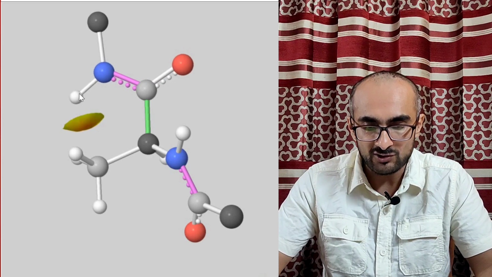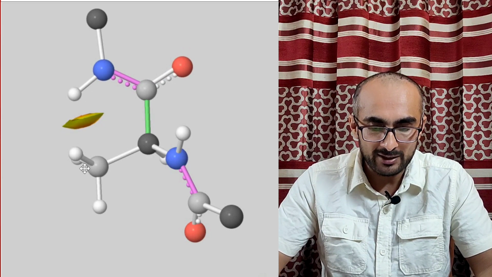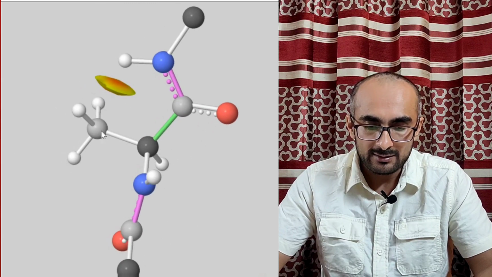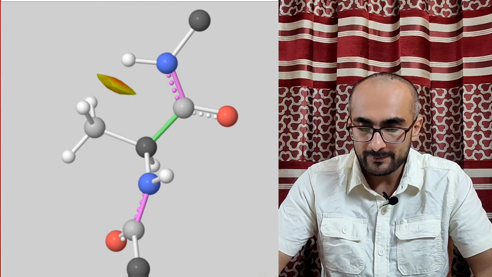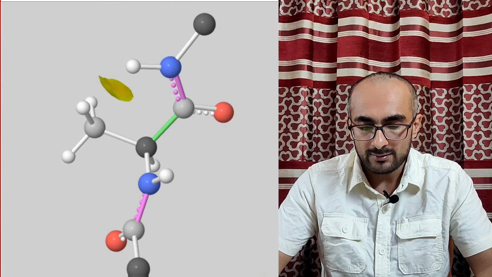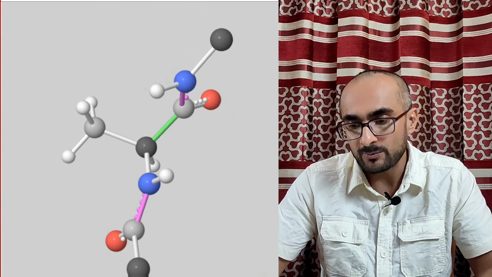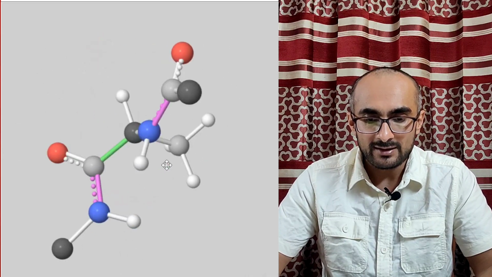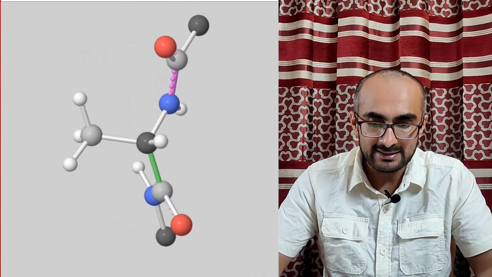Similarly, for example, if you change here, this NH atom becomes too close to the R group of this central amino acid. That's what was done by G. N. Ramachandran and his colleagues, and eventually he gave his postulates, which are called the Ramachandran plot.